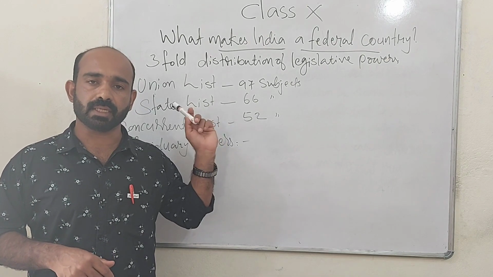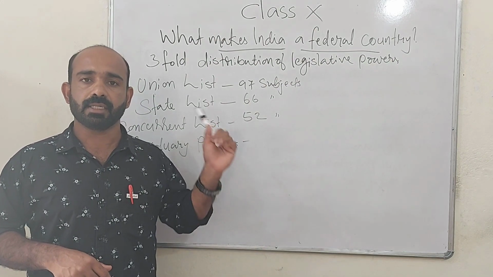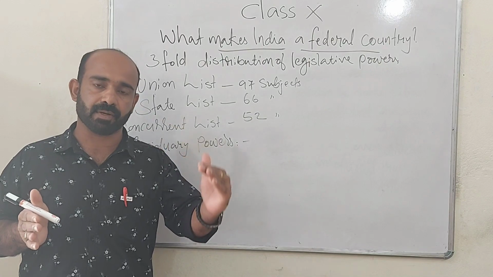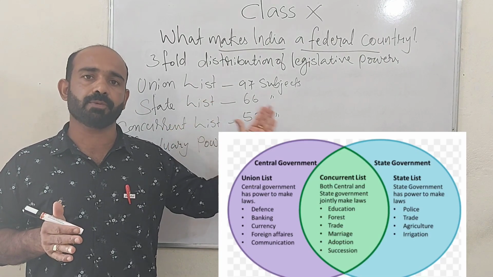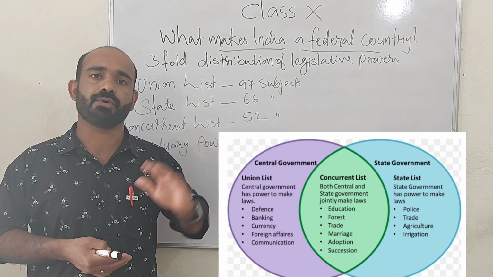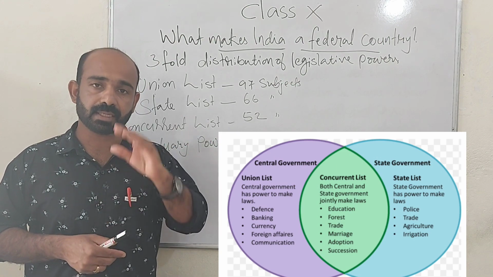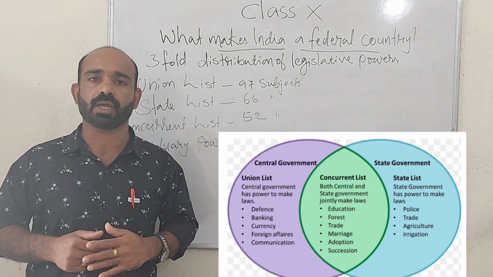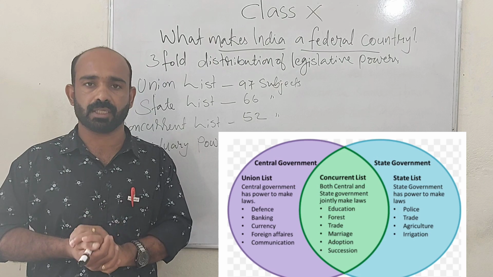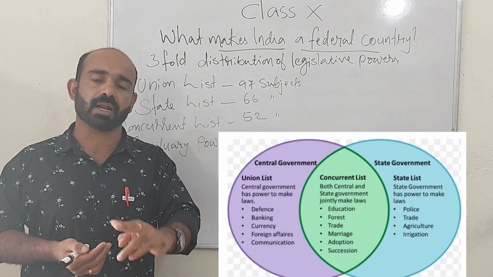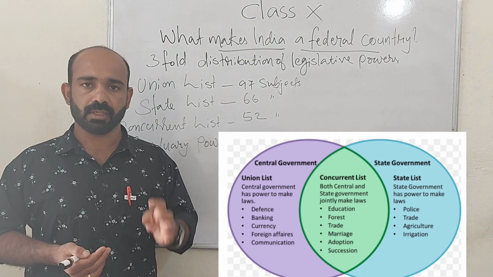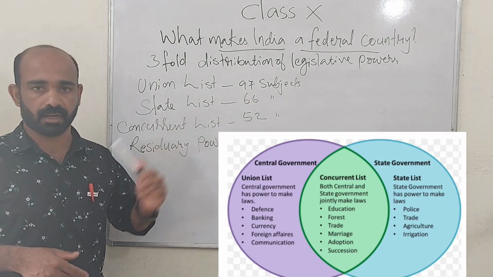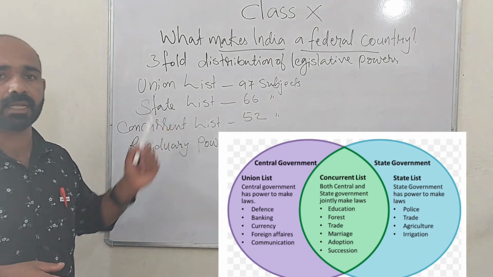And now the Indian constitution provides a threefold distribution of legislative powers, that is law-making powers, for the central government and state government. Legislative means law-making powers. Central government can make laws, state governments can also make laws, but on different subjects. Those subjects are included in three lists. These three lists are the union list, state list and concurrent list. First of all, let's see about the union list.